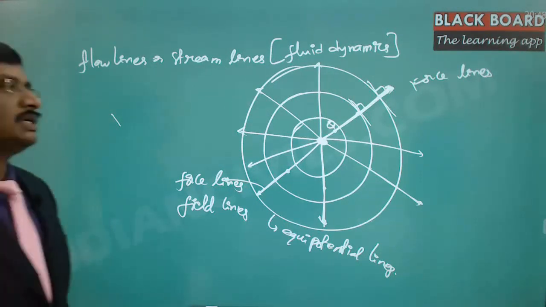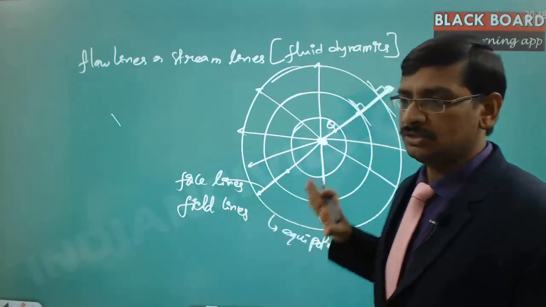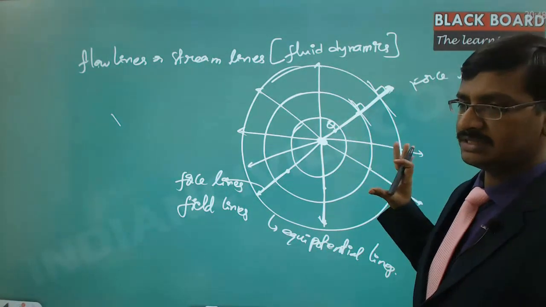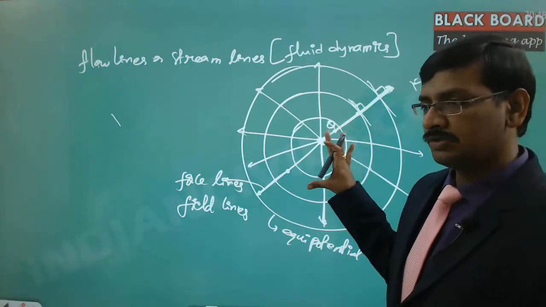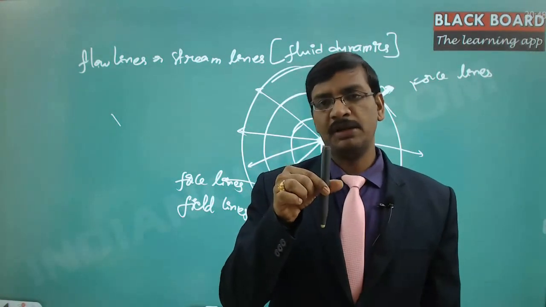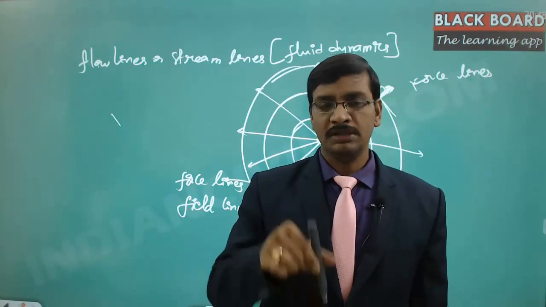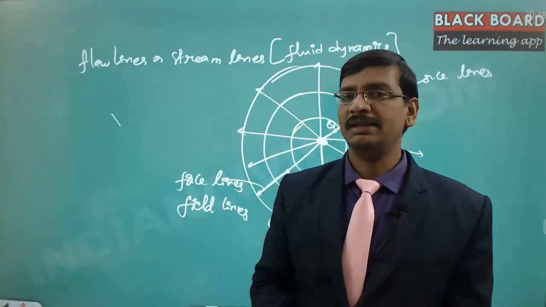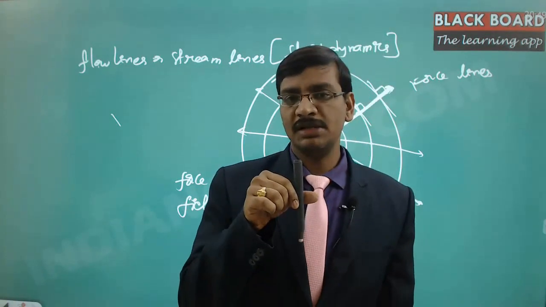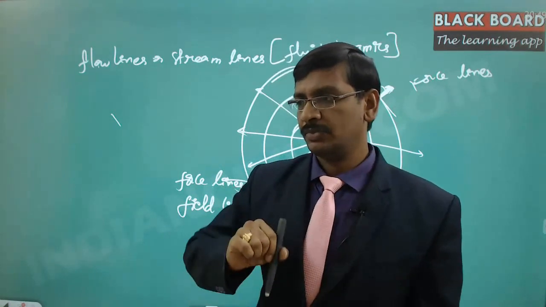See, these field lines are imaginary lines showing in which direction the body is going to move. These are not physically present. See this, suppose if I hold this pen and then leave it, there is a direction it follows and it goes down. I am not drawing a line here, but you can still imagine that there is a line, which is nothing but the force line of this particular body. I hope you understood,